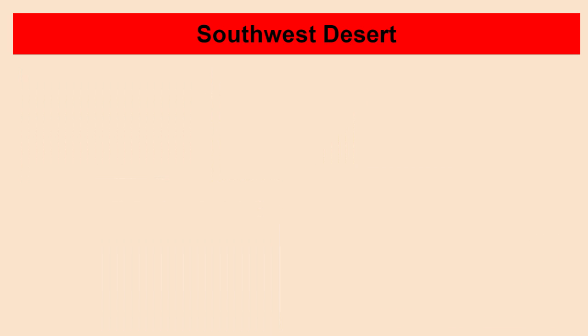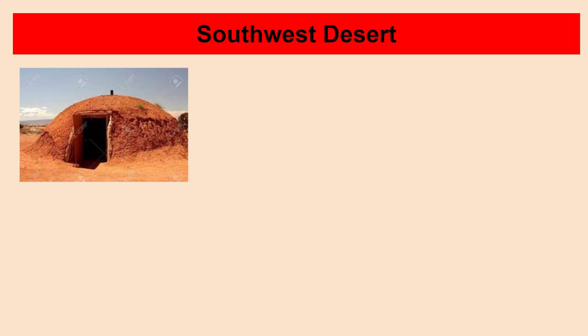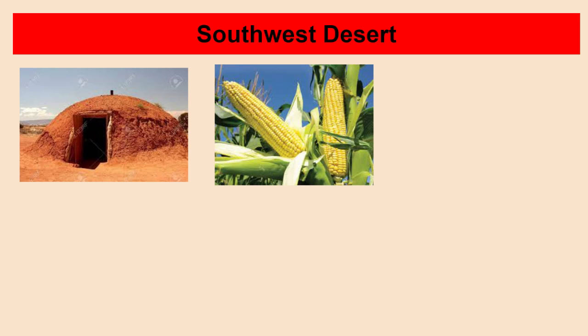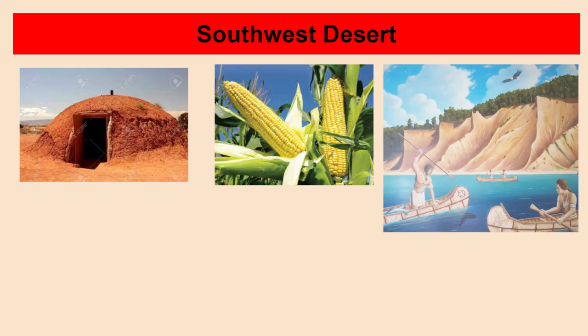Then you have the Southwest Desert group. They also made huts out of mud, but they also made huts out of rocks. And they grew corn. And even though there wasn't much water, they were able to fish.